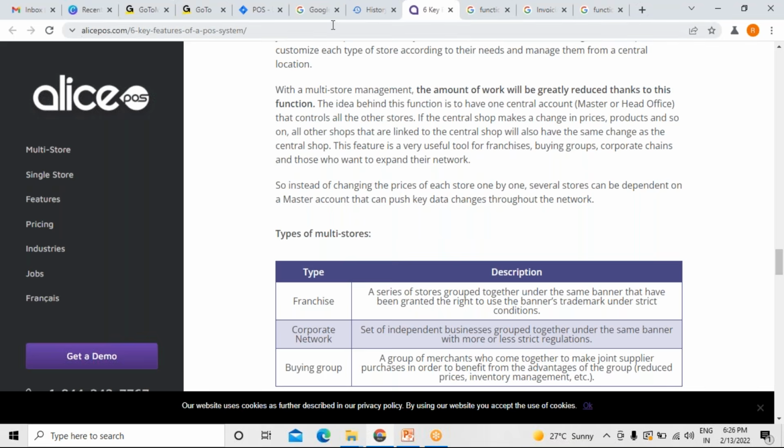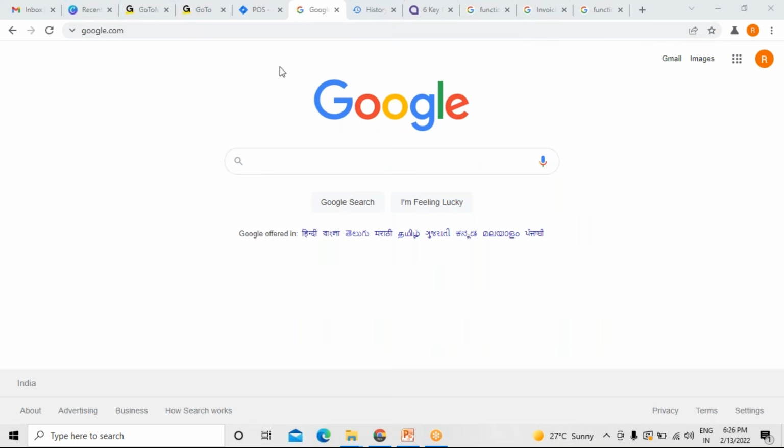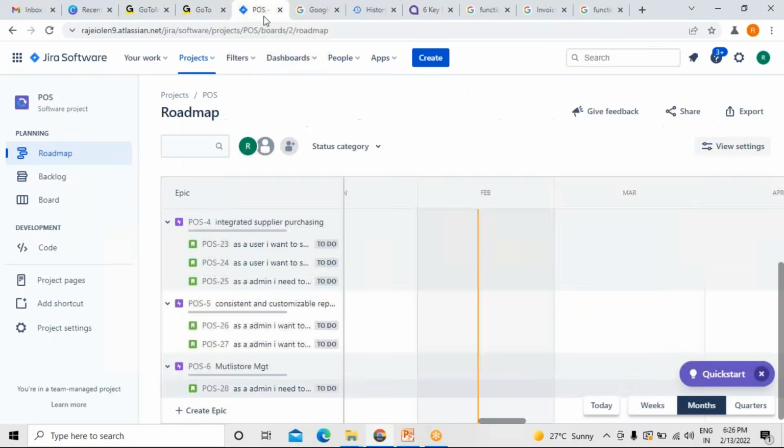As an admin, I want to add and edit corporate networks group, corporate network to the list.